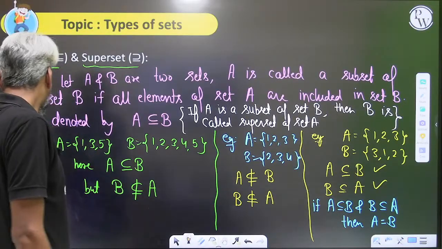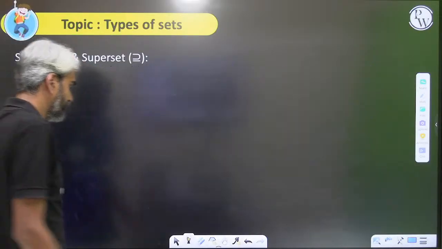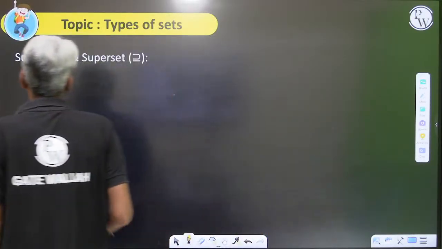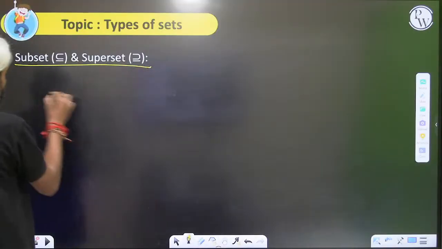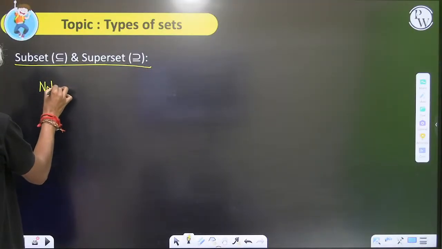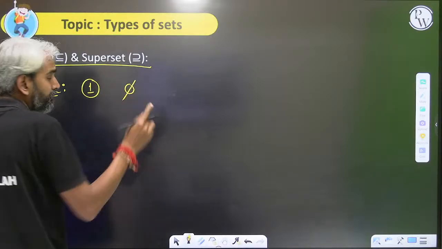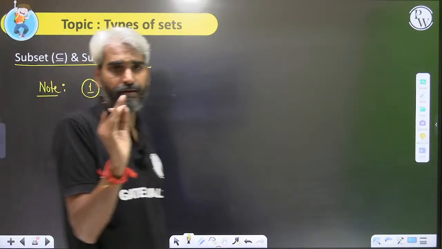Okay, there are some important properties which you must understand. What are the important properties related to subset and superset? Note. First, phi, which is the empty set. We just defined the empty set as phi.